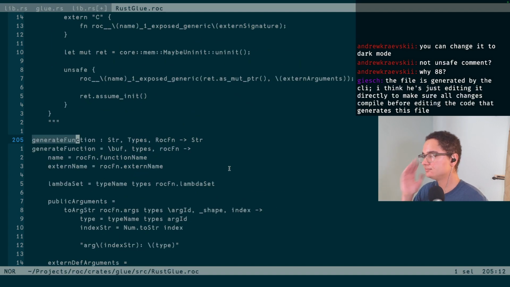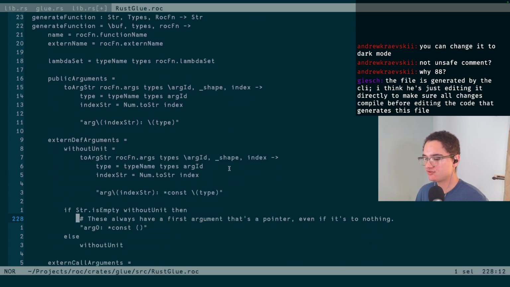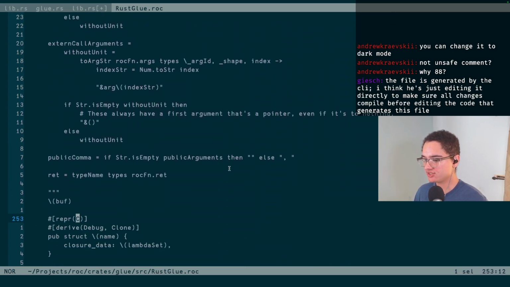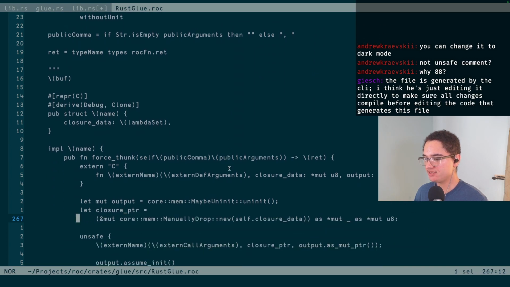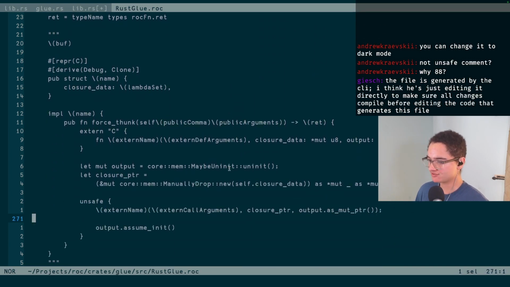Okay. So yeah, now, instead of me trying to manually edit this and having a big pain manually changing this and then having it regenerate and going back and forth, I can just edit it here.